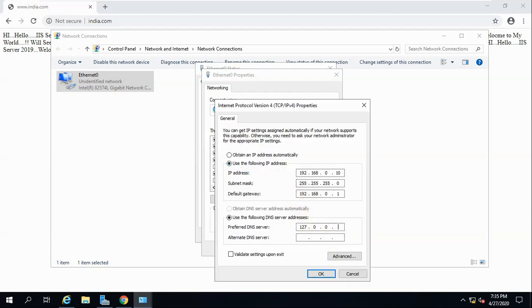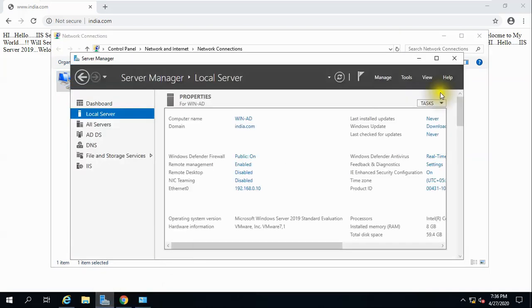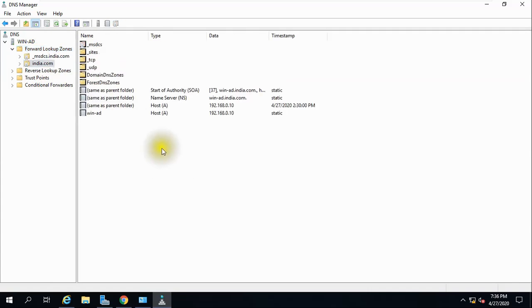It is 127, it should not be 8.8.8.8, it should be okay. And go to tools, DNS, and see whether that record exists or not. It is not existing.